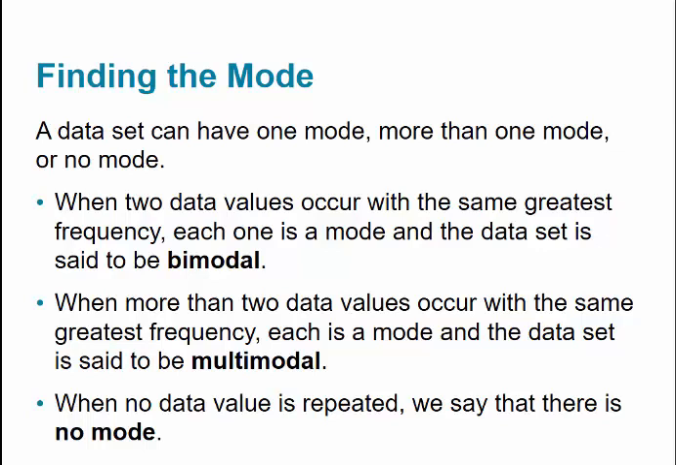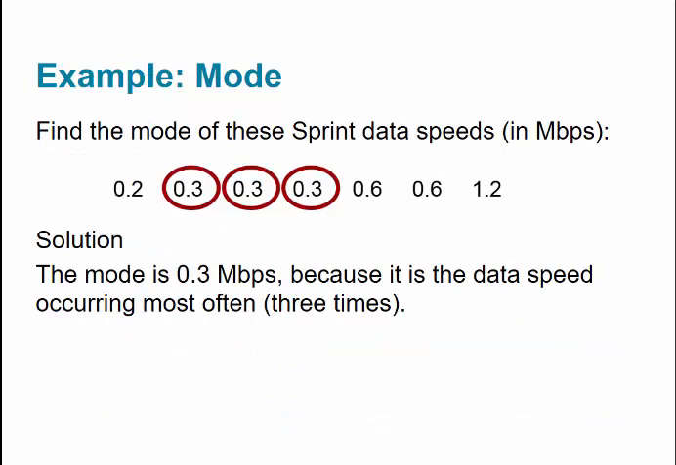When 2 data values occur with the same greatest frequency, each one is a mode, and the data set is said to be bimodal. If we were to graph that, we'd have 2 peaks. When more than 2 data values occur with the same greatest frequency, each is a mode, and the data set is said to be multimodal. When no data value is repeated, we say that there is no mode. Here's an example, which I won't do in Excel: find the mode of the Sprint data speeds. You can see here that 0.3 occurs the most often, so 0.3 is the mode for this data set.